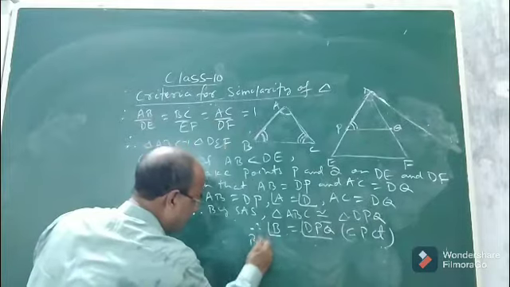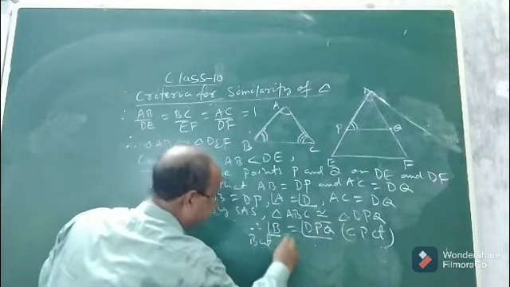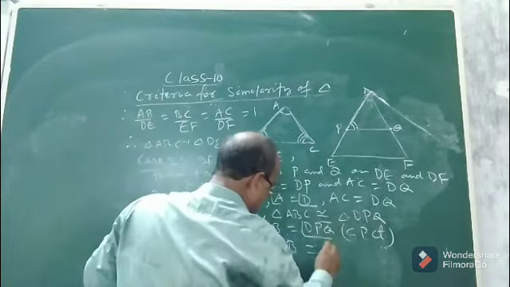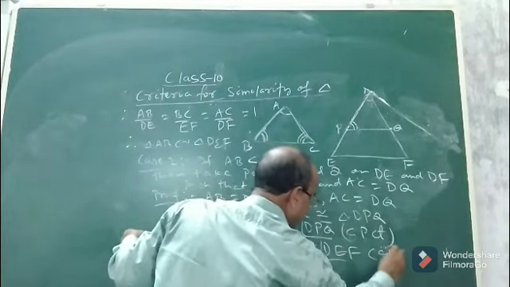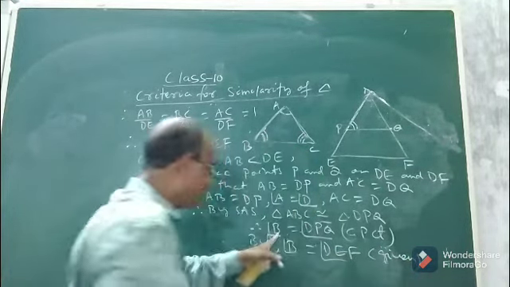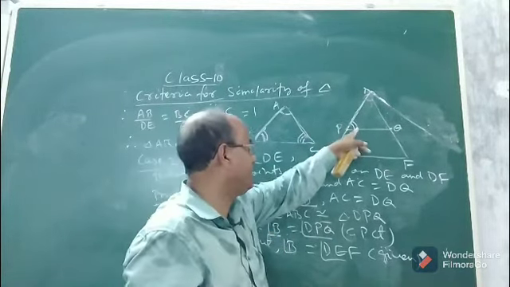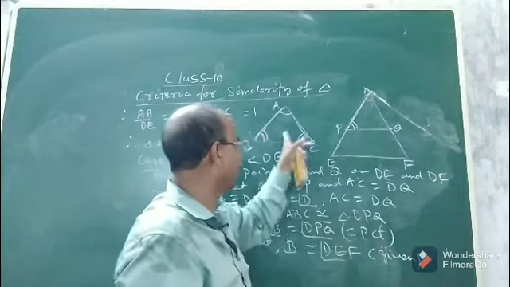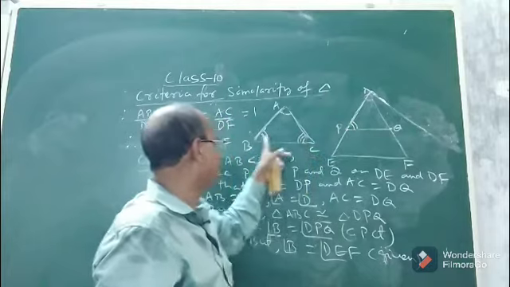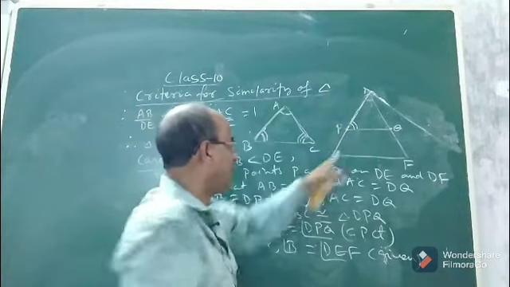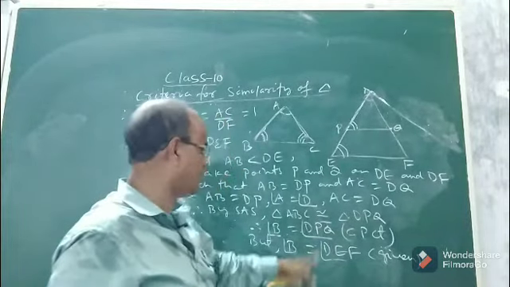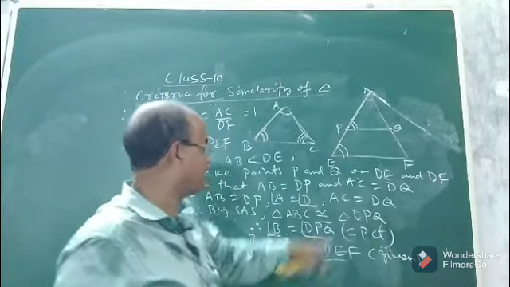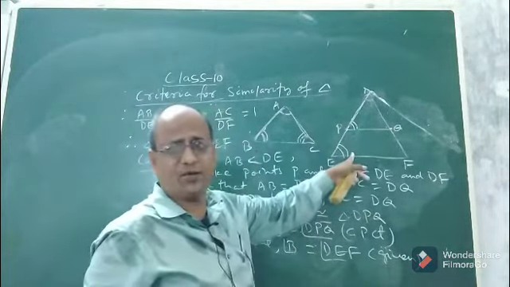So angle B is given equal to angle DEF. So angle B equal to angle DPQ we got by the congruence of these two triangles, but we are given angle B equal to angle E. So what will be the conclusion between these two angles? Definitely they will be equal.